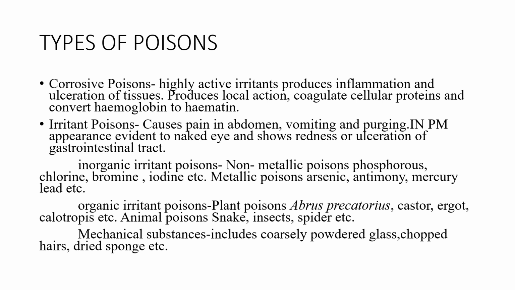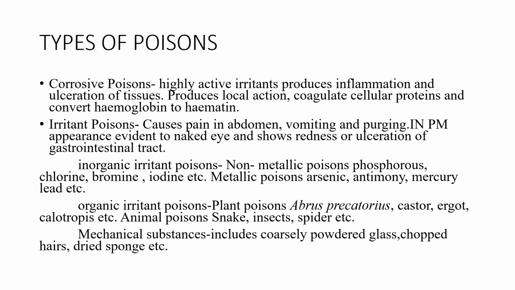First is the inorganic irritant poisons. They cause irritation and are inorganic in nature, that is, they are not made from any organic sources. These include non-metallic poisons like phosphorus, chlorine, bromine, iodine, and metals like arsenic, antimony, mercury, etc. They are inorganic in nature and cause irritation, with effects similar to irritant poisons, as they are parts of irritant poisons.